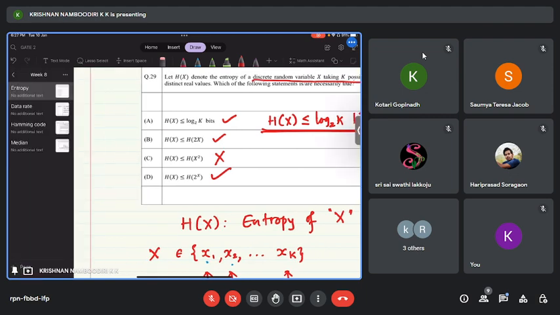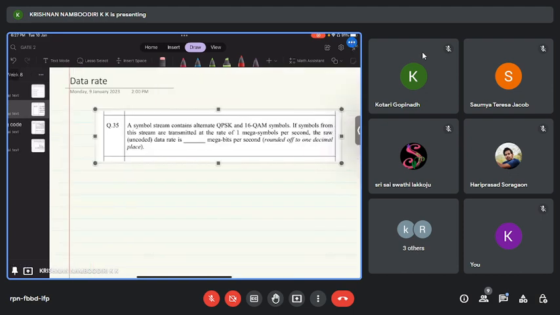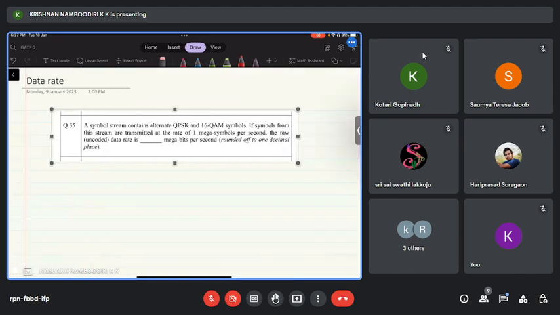Okay. So now we will see another question that appeared in GATE 2022. It's a fairly straightforward question. It doesn't involve too many calculations, but you have to have that idea of coding and modulation. Okay.